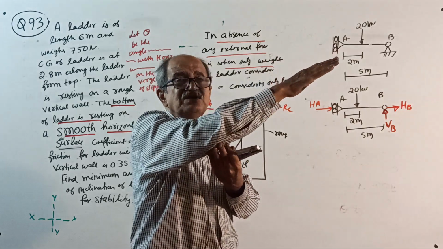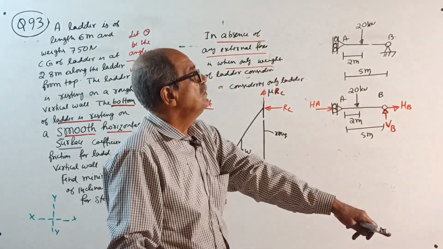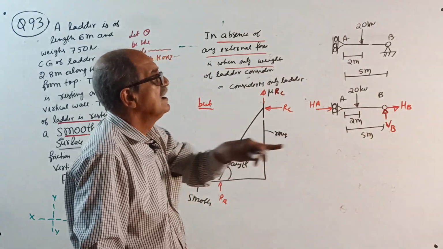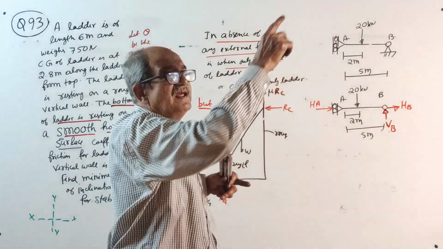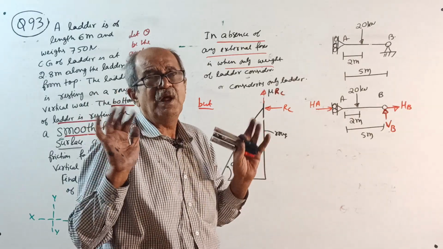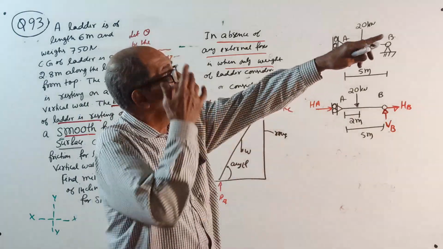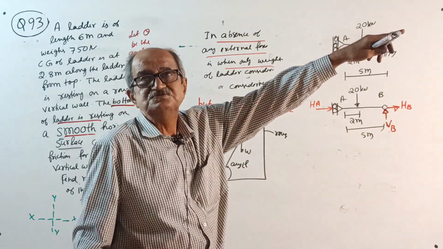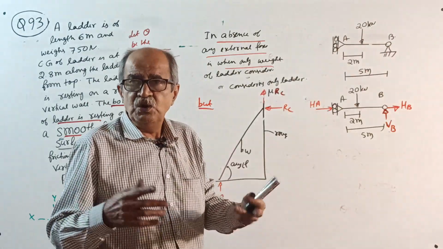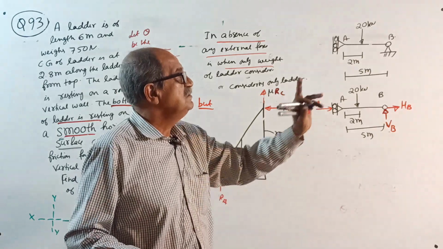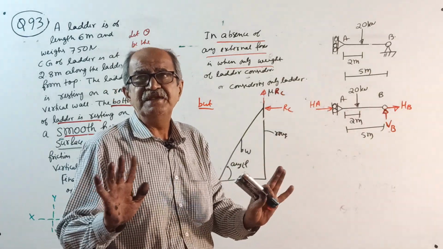You can have lesser inclination also. Stability is there. If there's a wall there and a floor here, you can place the ladder, you can have an inclined ladder, no problem. And if the wall is smooth, first case I told both are rough, very good. If both are rough, stability is more.